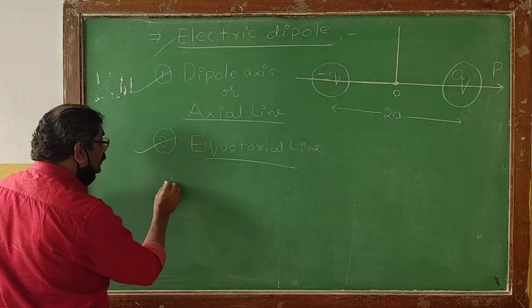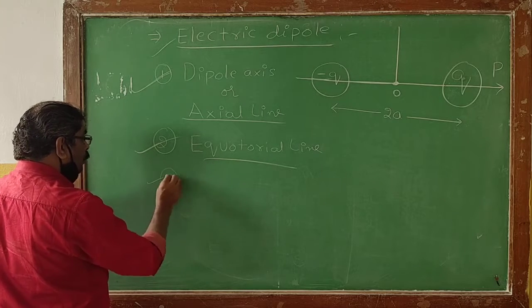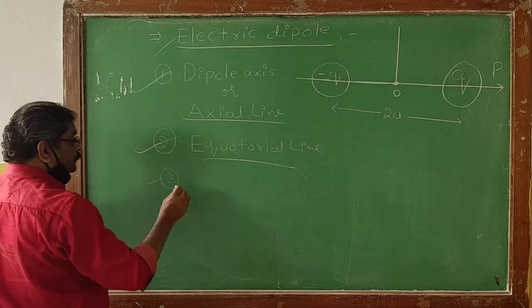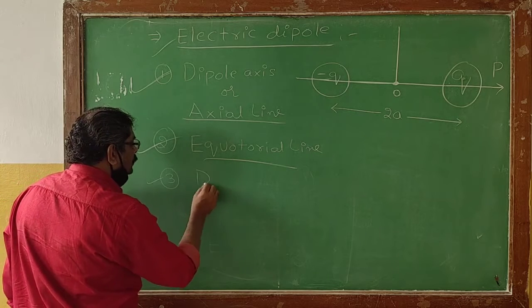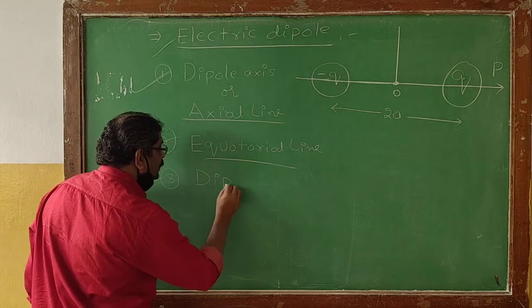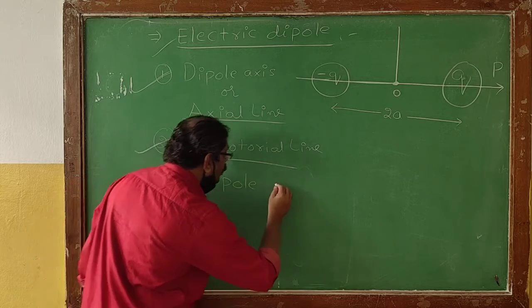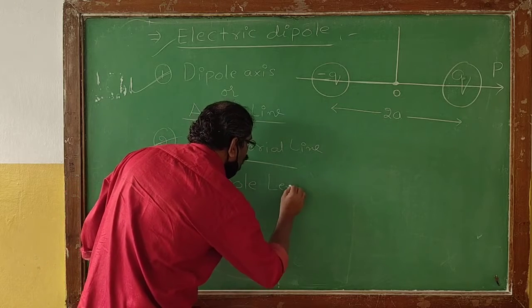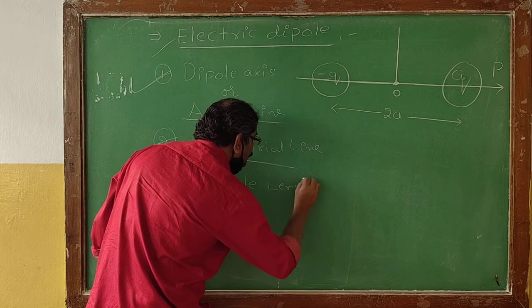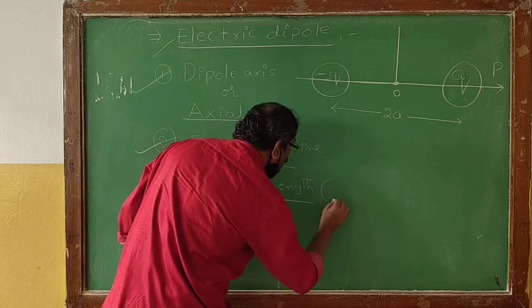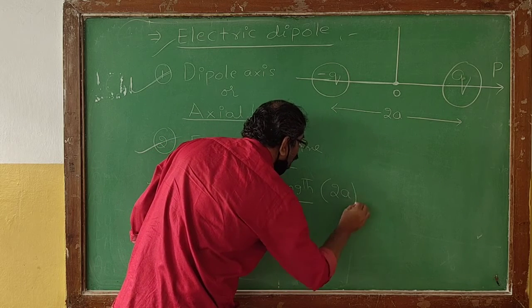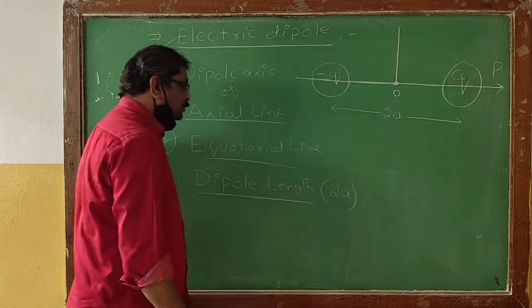Then similarly, now we got one more important definition. Now that will be generally called the dipole length, denoted by a letter 2a.